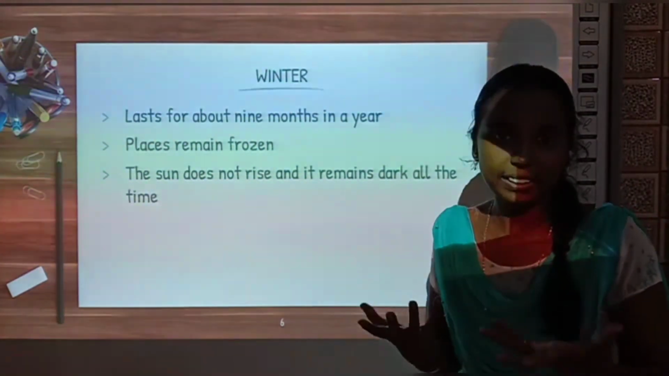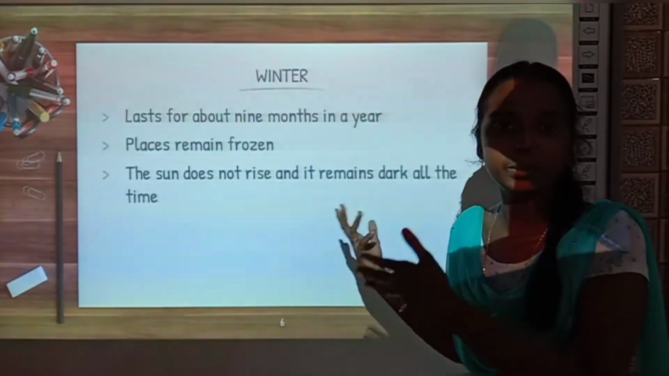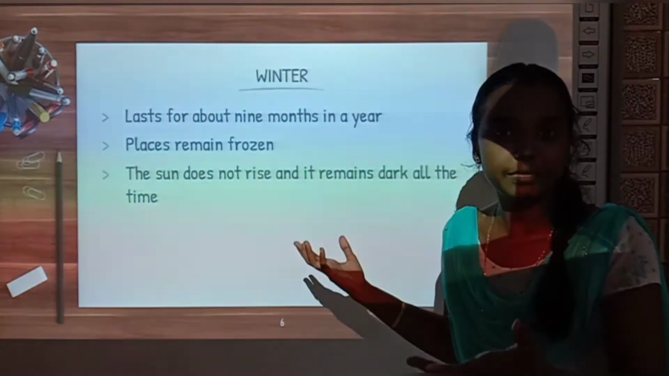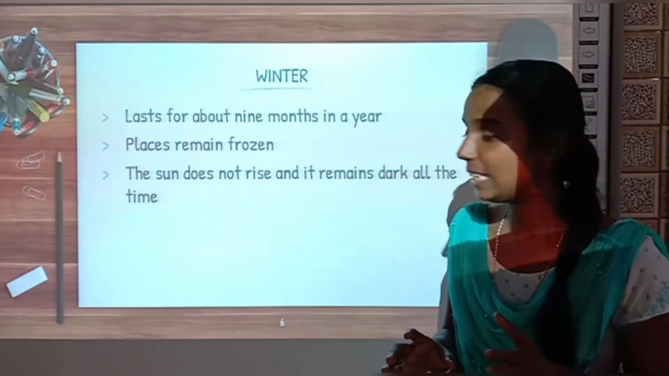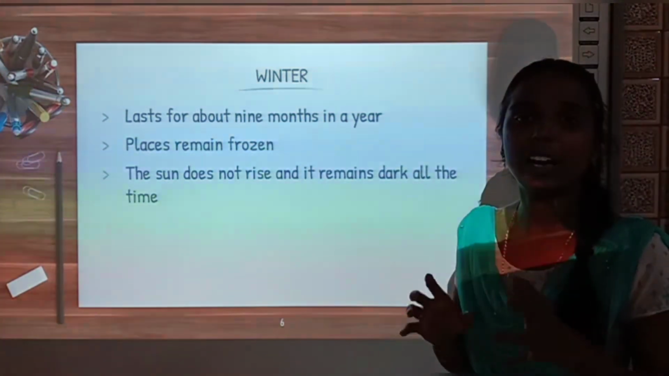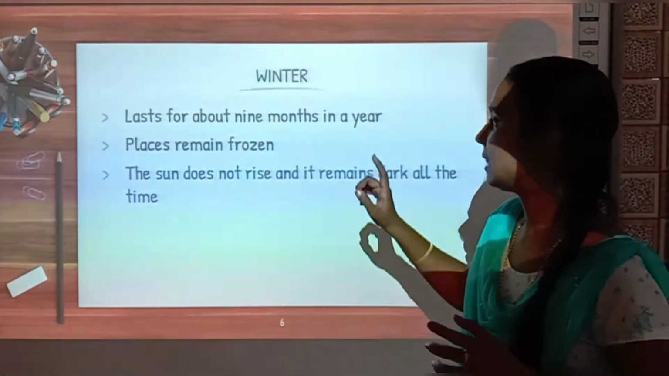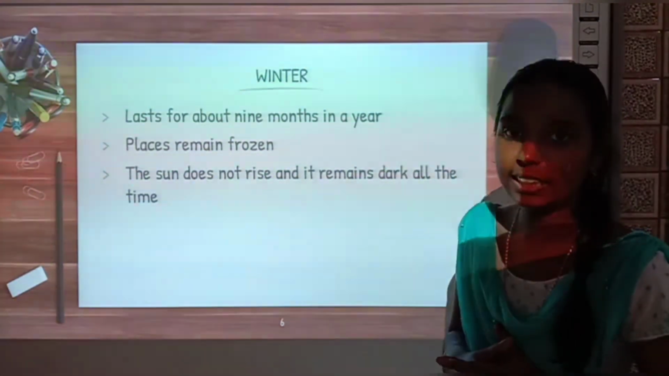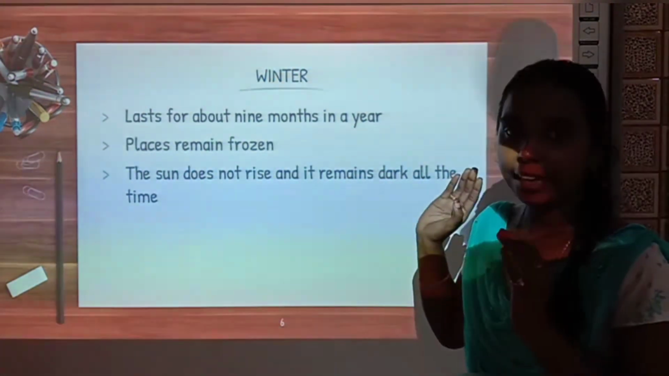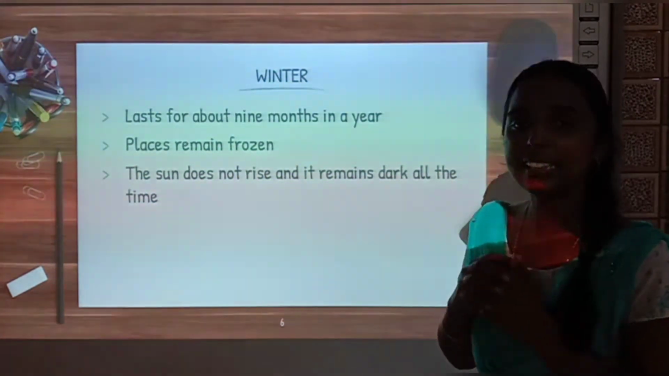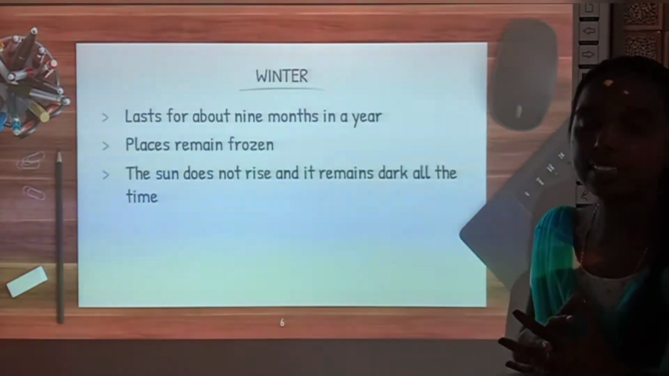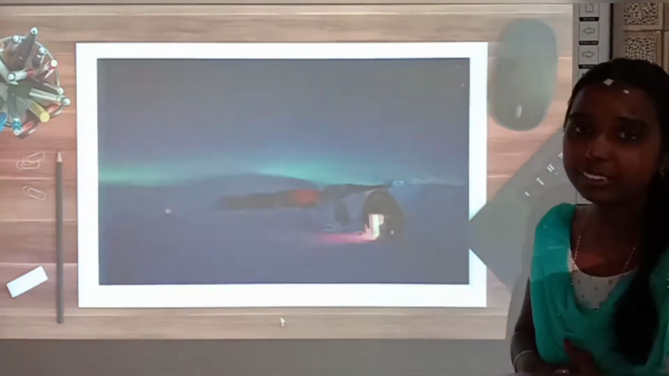We are having day and night, right? But there, during the winter season the sun never rises at all and it will remain dark all the time. Okay, that's all about the winter season. So the winter season lasts for about 9 months in a year, the places remain frozen, and the sun does not rise and it remains dark all the time. See, this is how a winter season looks in Antarctica.